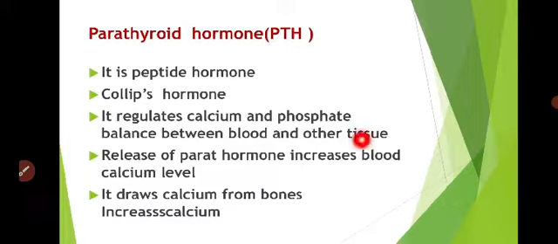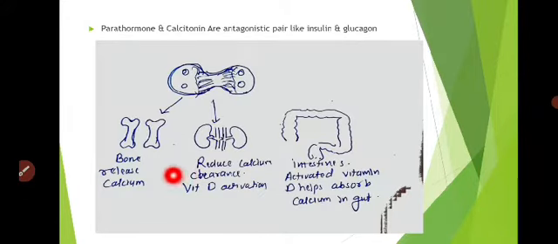So it is a parathyroid hormone. It is a peptide hormone, also called Collip's hormone. It regulates calcium and phosphate balance between blood and other tissue. It releases the hormone, increases the blood calcium level, and draws the calcium from the bones. Here the bone releases the calcium, so it is absorbed from that bone.